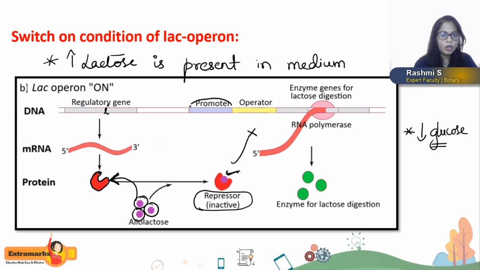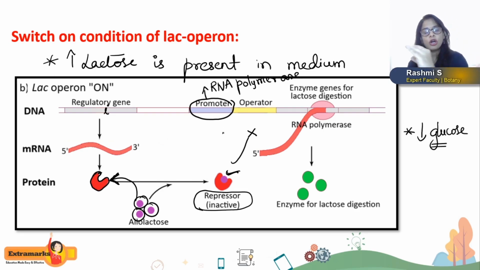Hence, there is binding of RNA polymerase enzyme to the promoter region. Now, it slides over the operator and the structural genes. When the RNA polymerase reads the structural genes, there will be synthesis of mRNA, and ultimately the three enzymes which are required for lactose digestion are produced.